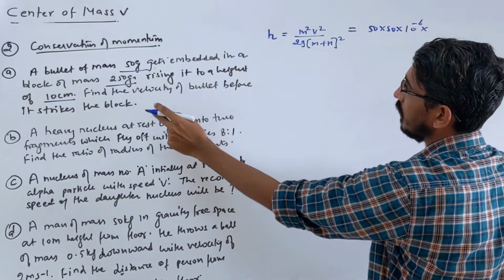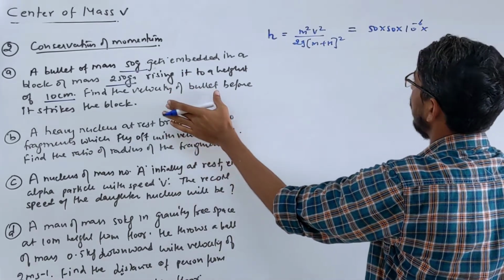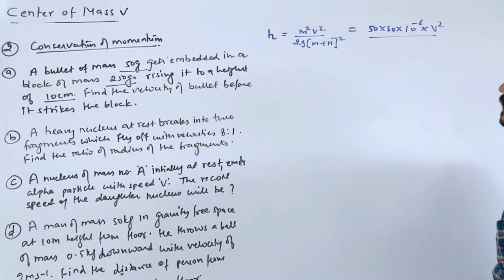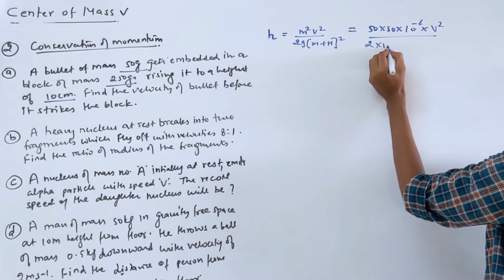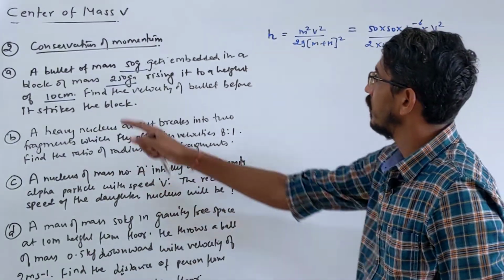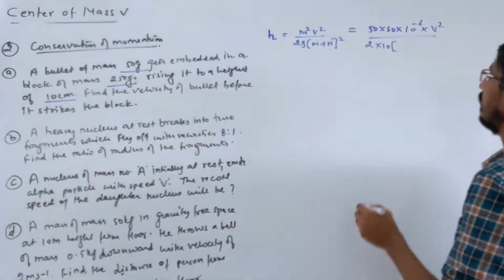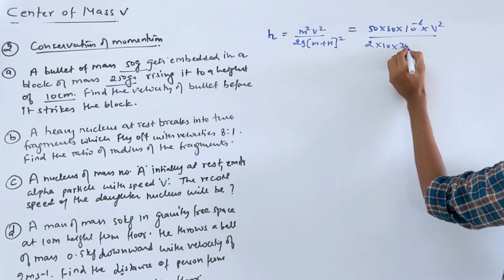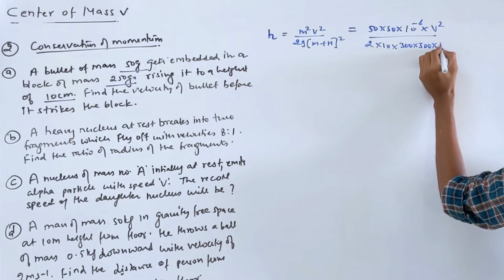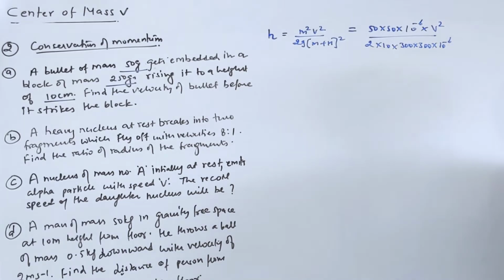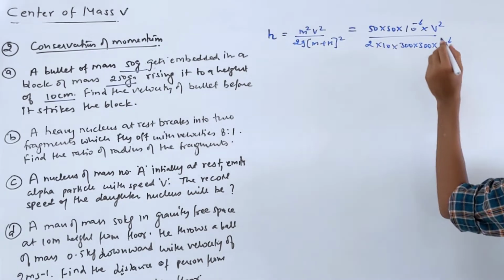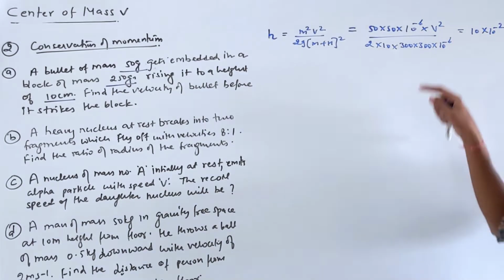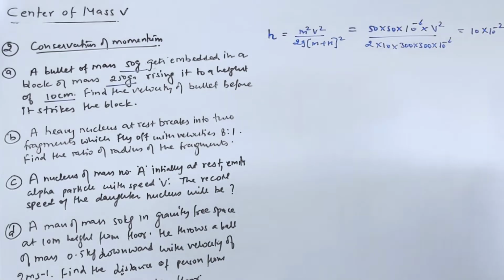into velocity square. We have to find the velocity, so I am writing v square here. And 2 times g is 10, m plus M, 50 plus 250, is 300 gram, and square of this. So I write 300 into 300, again 10 power minus 6, is equal to h. H is also given as 10 centimeter, which is 10 into 10 power minus 2 meter. We have to find the velocity. Let's solve this problem.